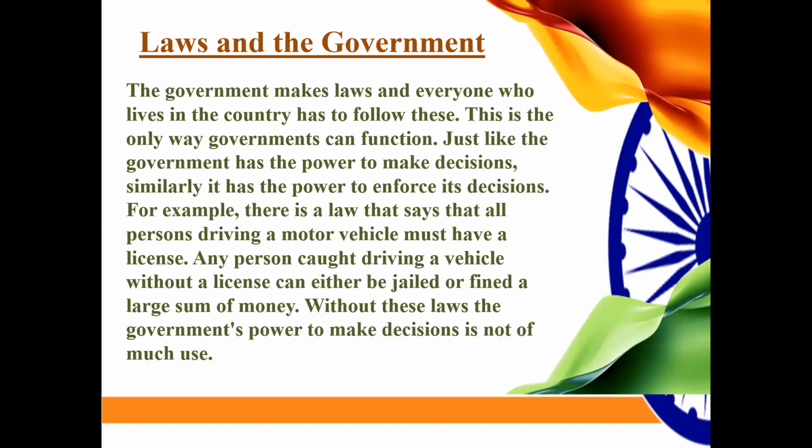Now let us move on to the next topic, which is laws and government. The government makes laws and everyone has to obey these. This is the only way the government can function. Just like the government has the power to make decisions, similarly, it has the power to enforce its decisions as well. For example, if there is a law that says that all persons driving a motor vehicle should have a license, any person caught driving without a license can be sent to jail or fined a large sum of money. Without these laws, the government cannot take decisions, and their laws are not of use if we do not follow them.